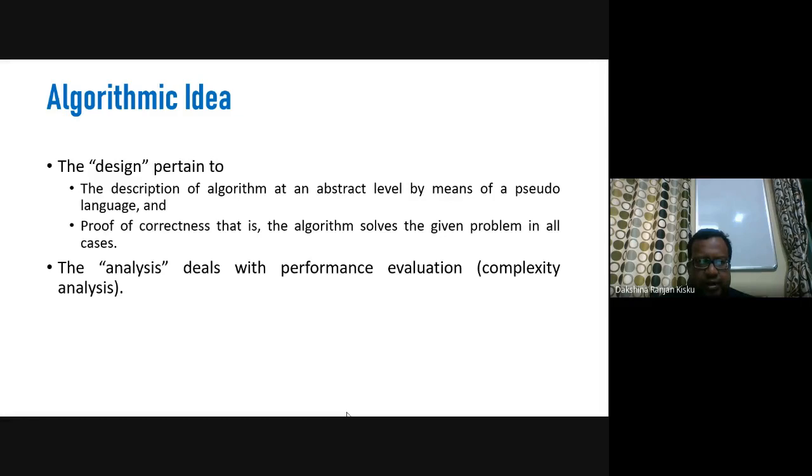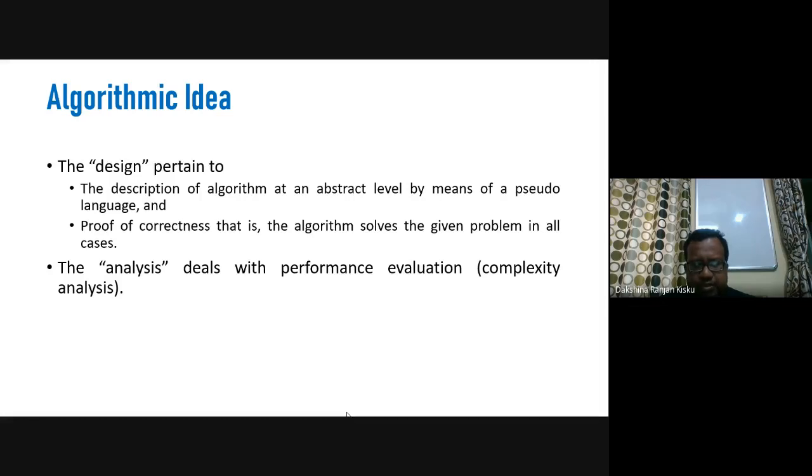Now the design part is the description of the algorithm at an abstract level by means of pseudo language. As I said, your algorithm is represented by a pseudo language or pseudo code, and we can use the proof of correctness, that is, the algorithm solves the given problem in all cases. Proof of correctness refers to the solution of the problem being valid for all cases.